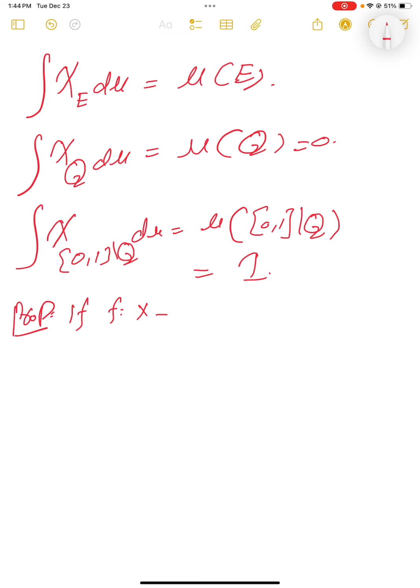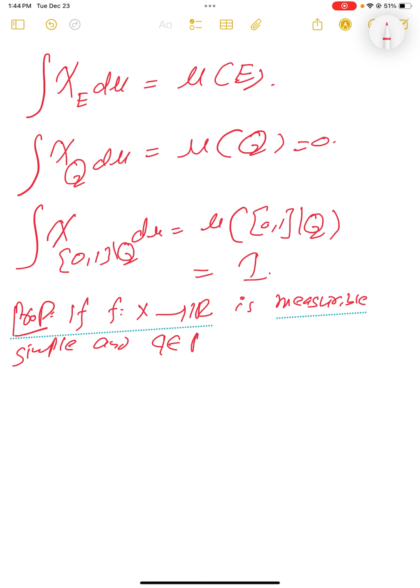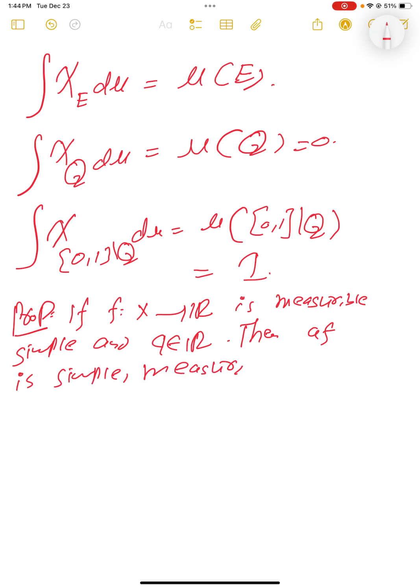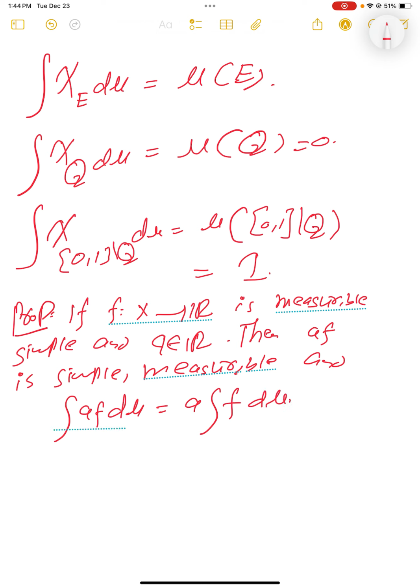If f from X to R is measurable and simple, and if we have any number a in R, then af is simple, measurable, and the integral of af d mu is a times the integral of f d mu.